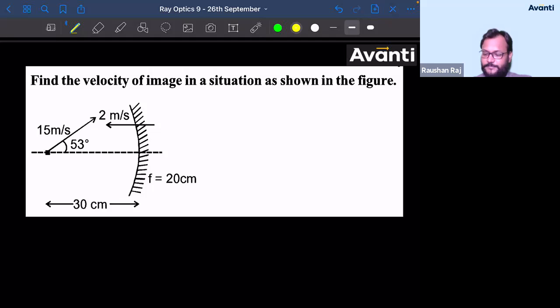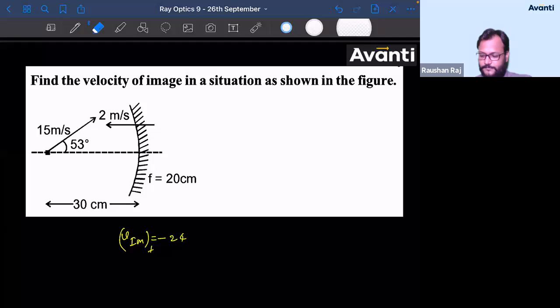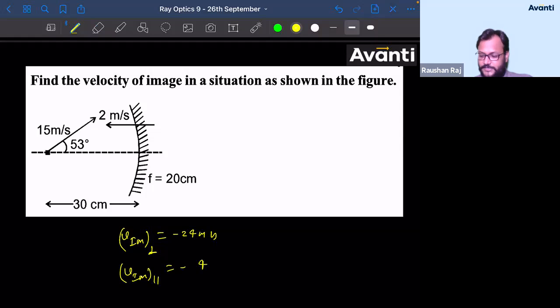So guys, if you need the answer, let me give you the answer. I think time is up. I just got a notification. So I think the answer will be minus 24 for the perpendicular component. Minus 24 meter per second, and the parallel component will be equal to minus 46 meter per second. So these two are the answers you have to verify.